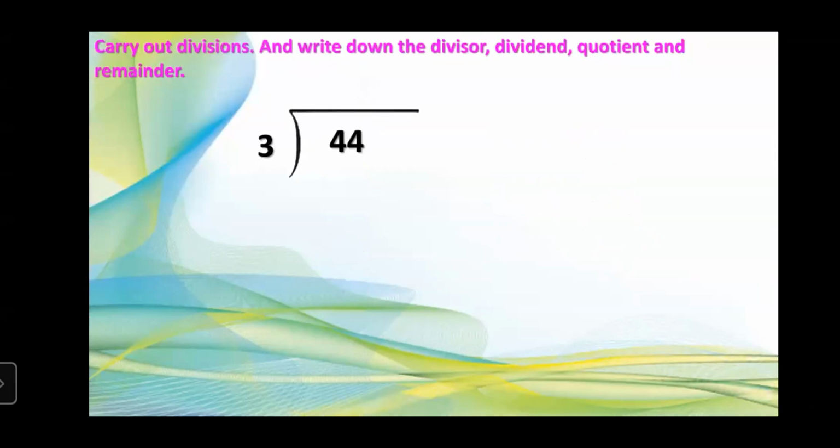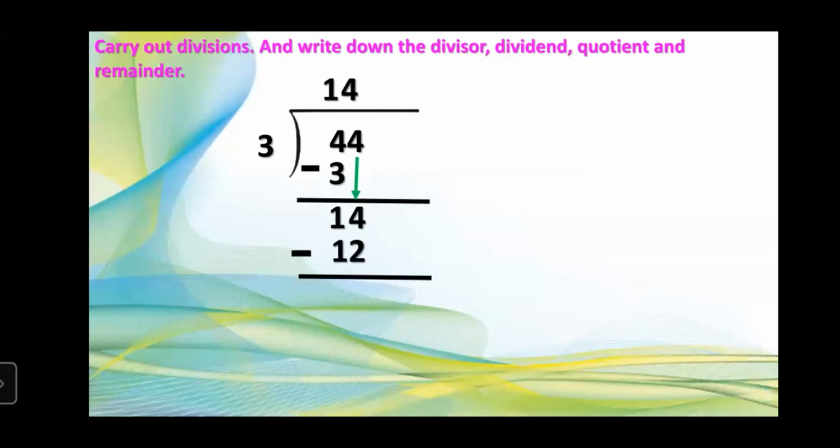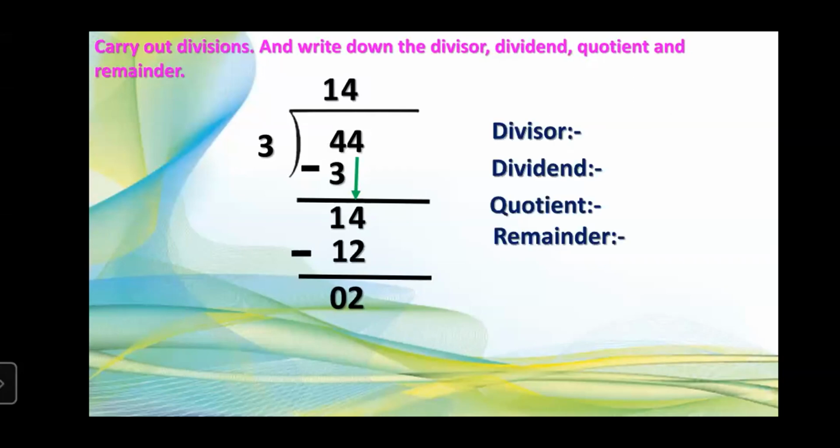So now the next one. 44 divided by 3. Okay, so let's carry out the division first. 3 ones are 3. 1 will remain. We'll take 4 downward. So we'll get 14. And 3 fours are 12. And 2 will remain. So let's write divisor, dividend, and quotient. Now which is the divisor? 3. Which is the dividend? 44. Shabash. Which is the quotient? 14. Very good. And what is the remainder? 2. Very good.